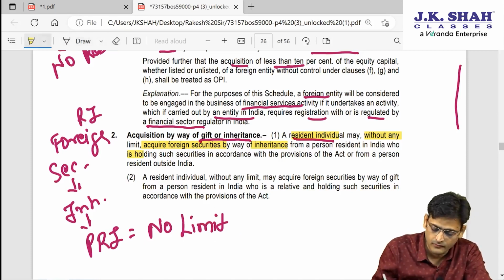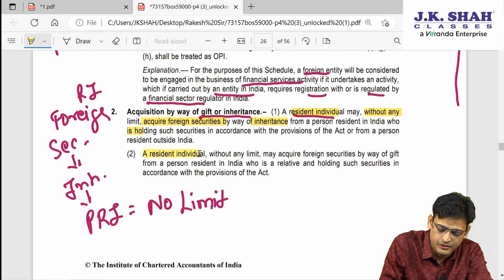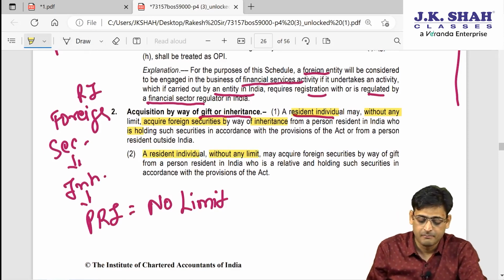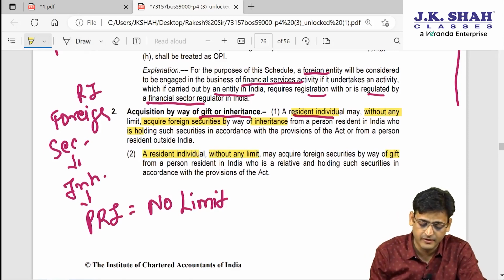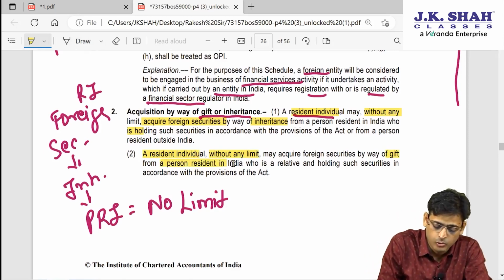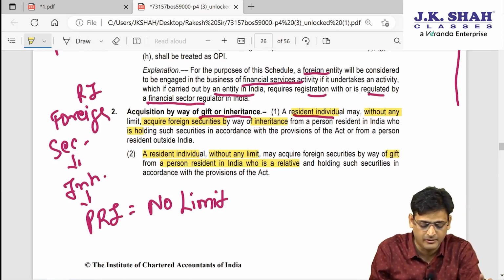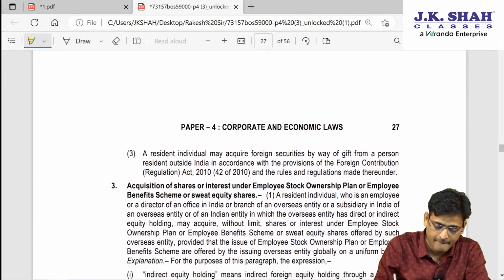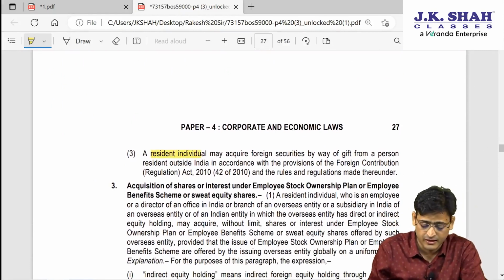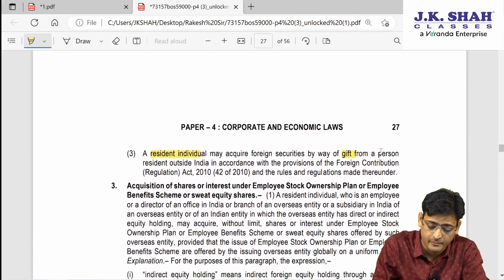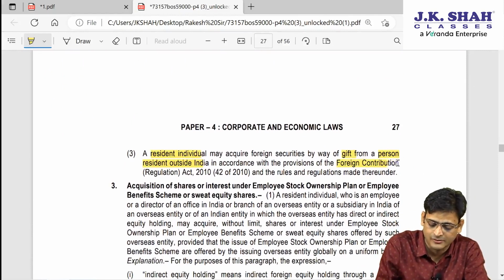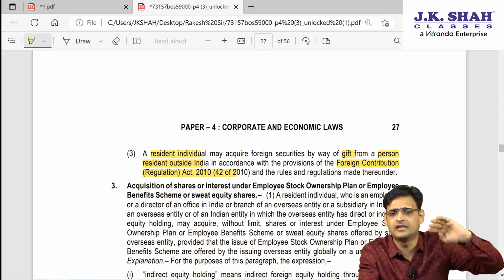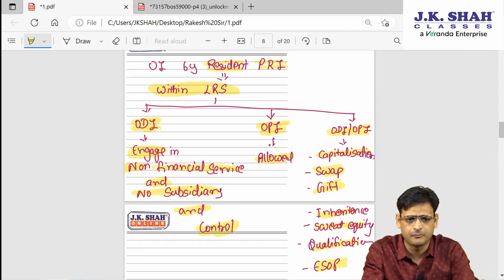Then a resident individual without any limit may acquire foreign securities by way of gift. If they are receiving by way of gift from a PRI, who is also his relative, that also can be received, and there is no limit. And third point, if the resident individual is receiving by way of gift but from a PROI, then that has to be within the FCRA limit. We have already studied FCRA limit, so it has to be within that FCRA limit. So there are 3 points.